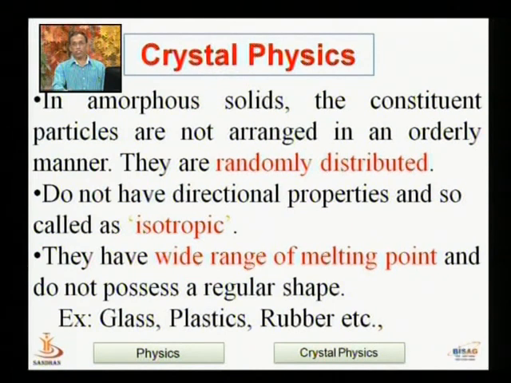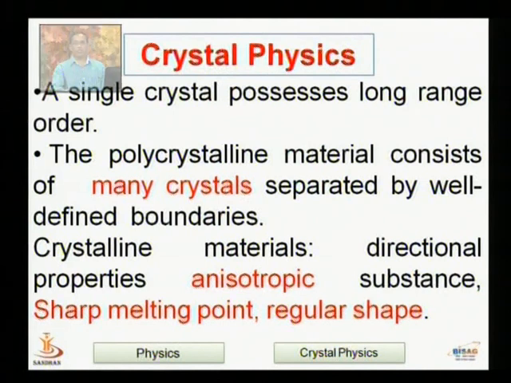Examples are glass, plastics, rubber, etc. On the other hand, a single crystal possesses long range order and polycrystalline materials consist of many crystals separated by well defined boundaries. Crystalline materials possess directional properties, so they are known as anisotropic. They have a sharp melting point and they have a regular shape.